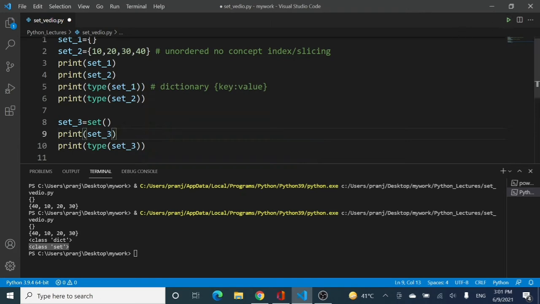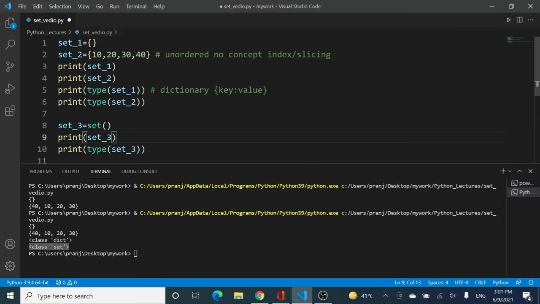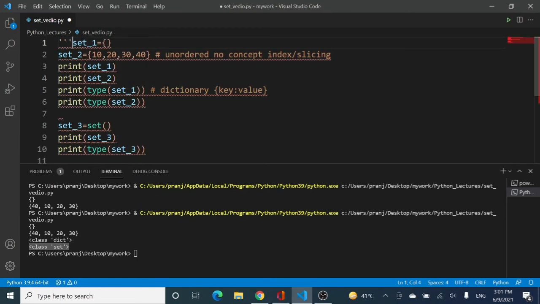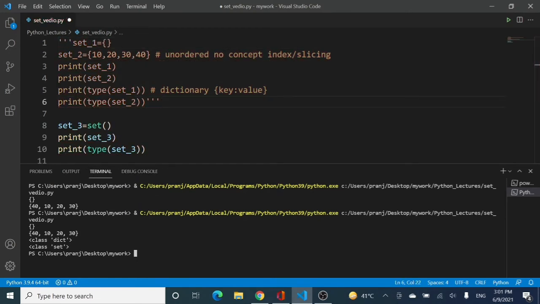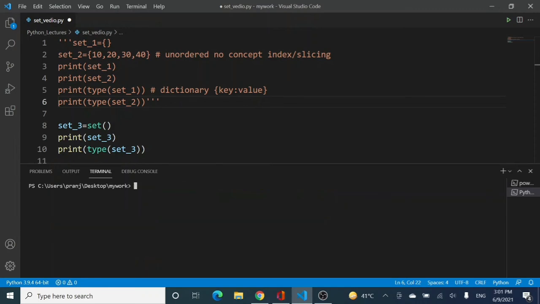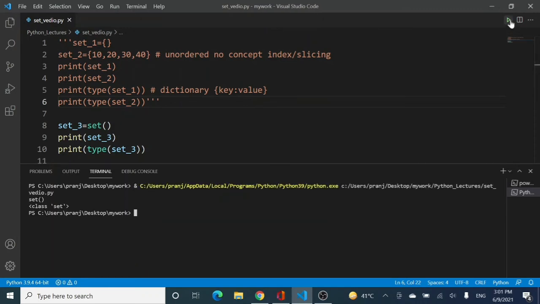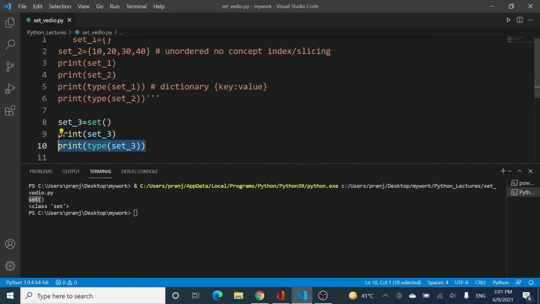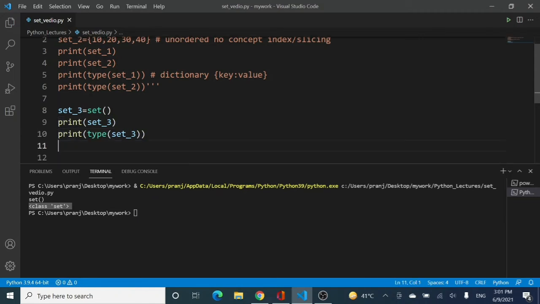So let me run this code and keep all the above code in comments so that only the required output is on the terminal. Let me clear it and run. Now you can see that this is an empty set, because on printing I got an empty set with no values, and the type of this empty set is also set this time. So remember, empty curly brackets are nothing but a dictionary, and this is a set. That is why on the slides I told you to pay attention to empty brackets.